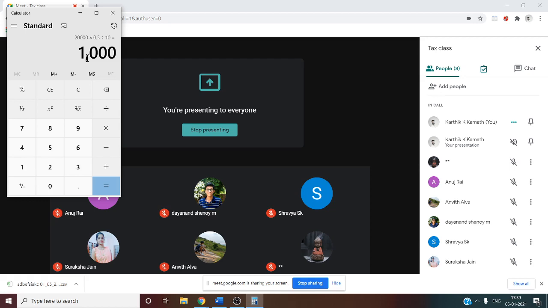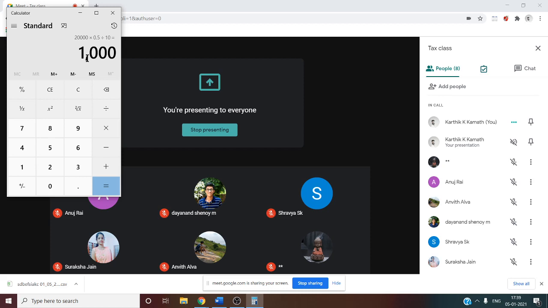Here it is not given, so no problem. We'll directly move on to value of perquisite. First one, RFA, rent-free accommodation. Again, population is not given. We'll assume that the house is owned by the employer. So here we have to take 15% of the salary.